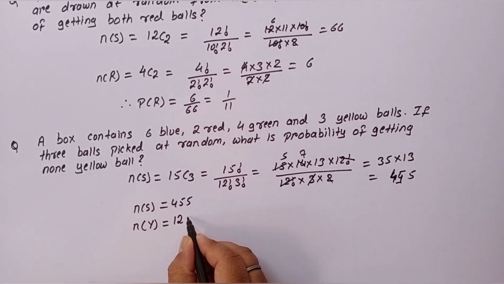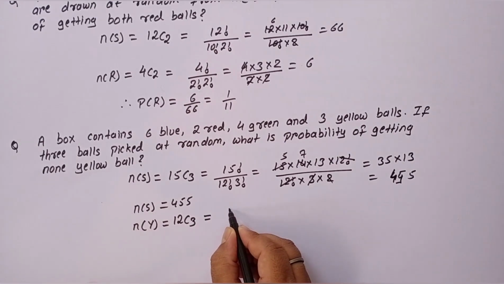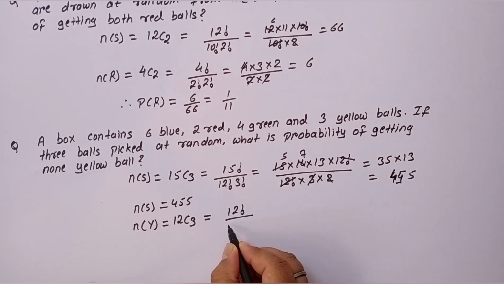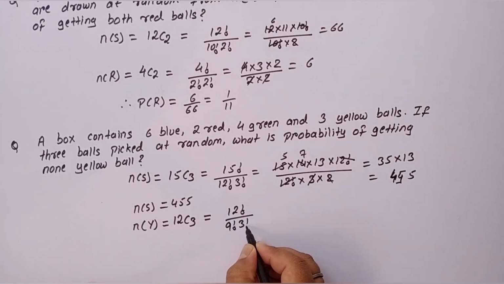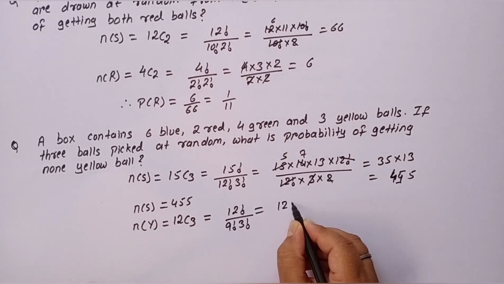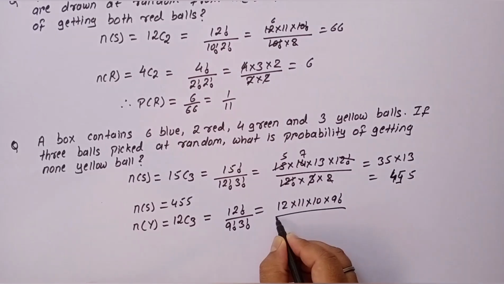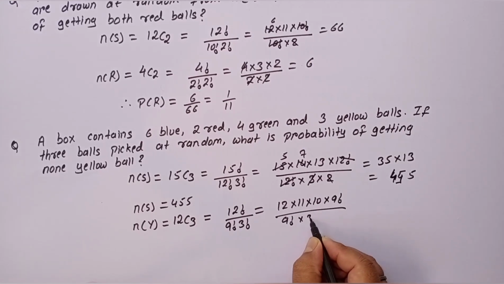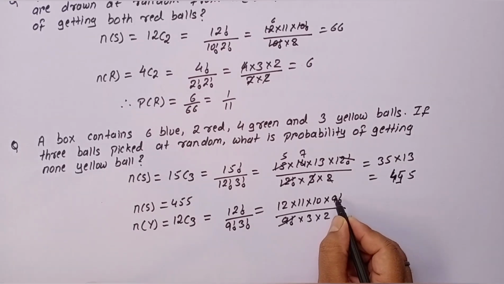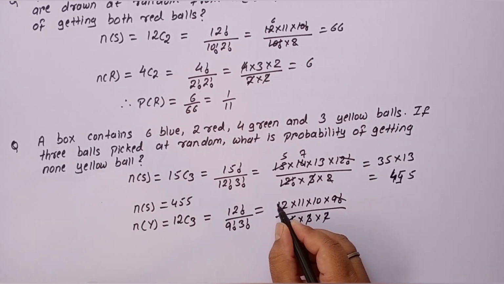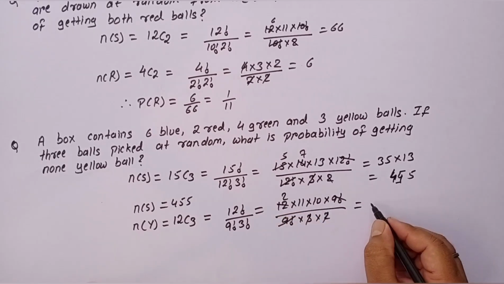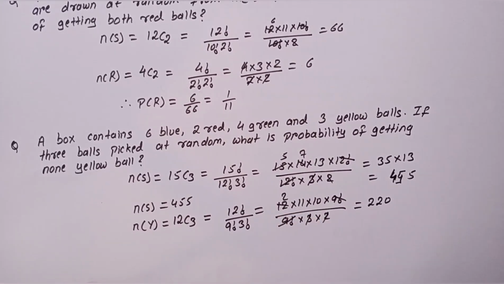Out of 12 non-yellow balls, 3 can be drawn in 12C3 ways. So 12 factorial divided by 9 factorial into 3 factorial, that is 12 into 11 into 10 into 9 factorial divided by 9 factorial into 3 into 2. So 9 factorial cancelled, and we get 220.